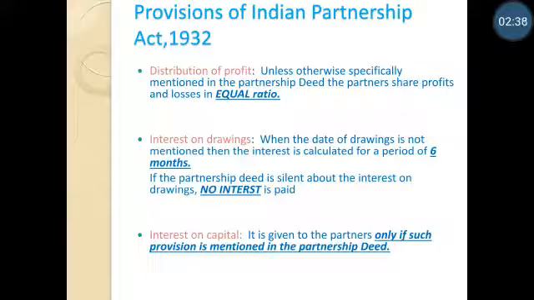Next is interest on capital. It is given to the partners only if such a provision is mentioned in the partnership deed. When a partner does some additional activities in the business, he is expecting interest on capital. It will be provided again only if it is mentioned in the partnership deed.